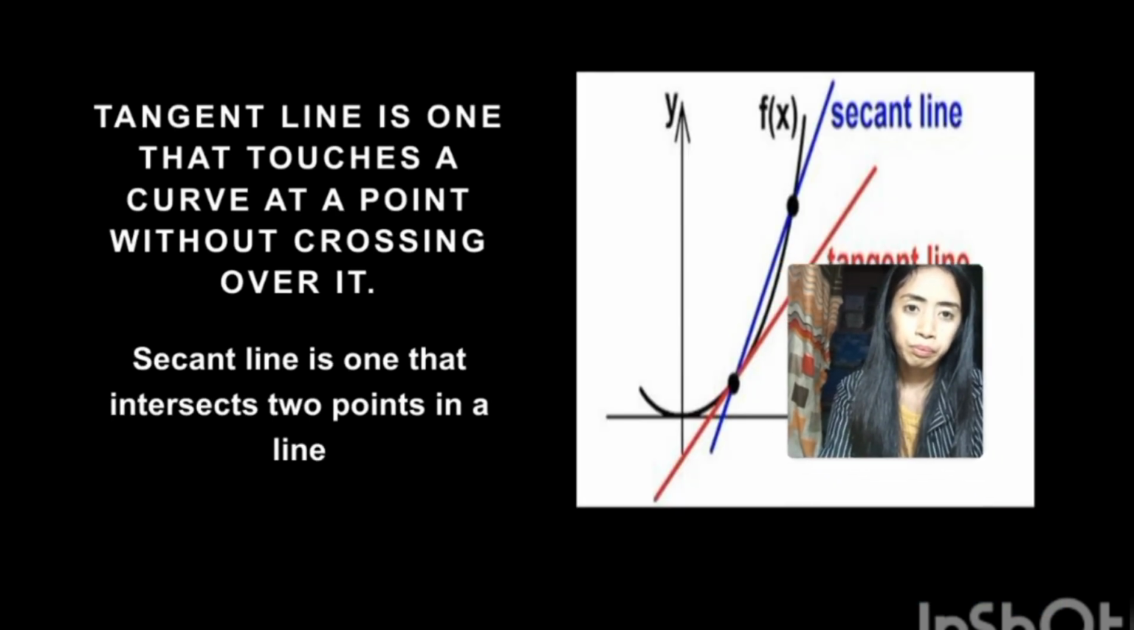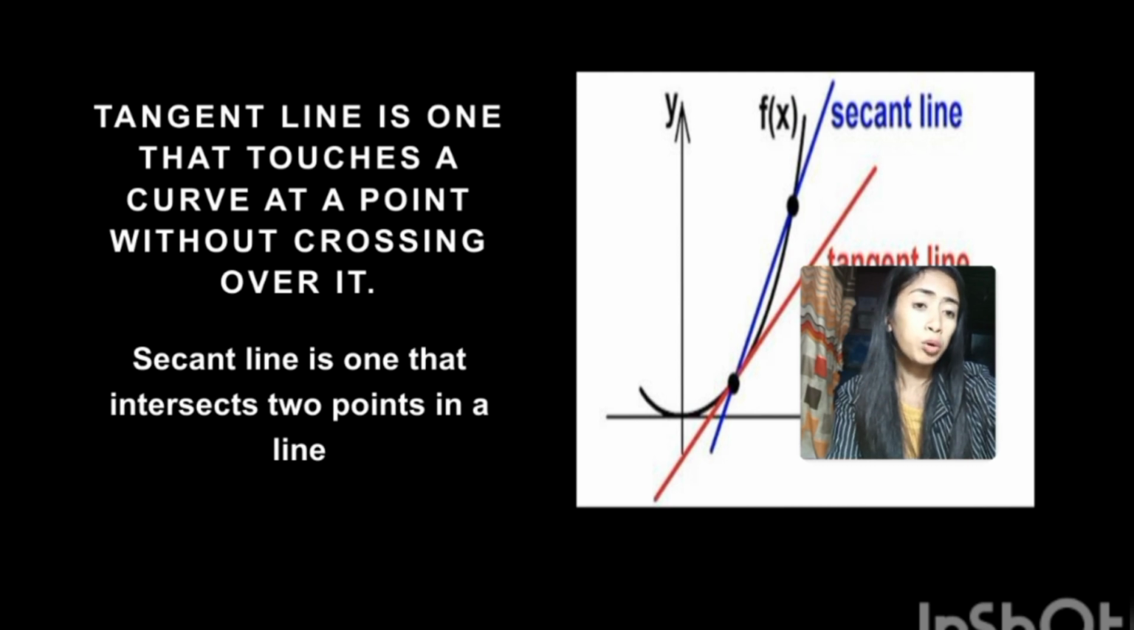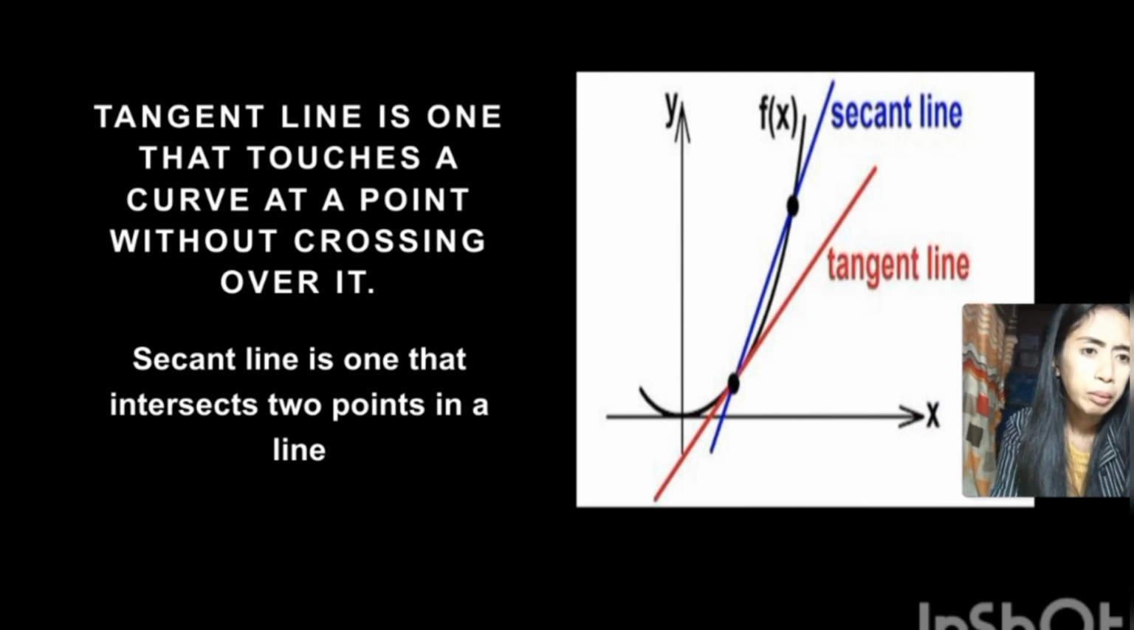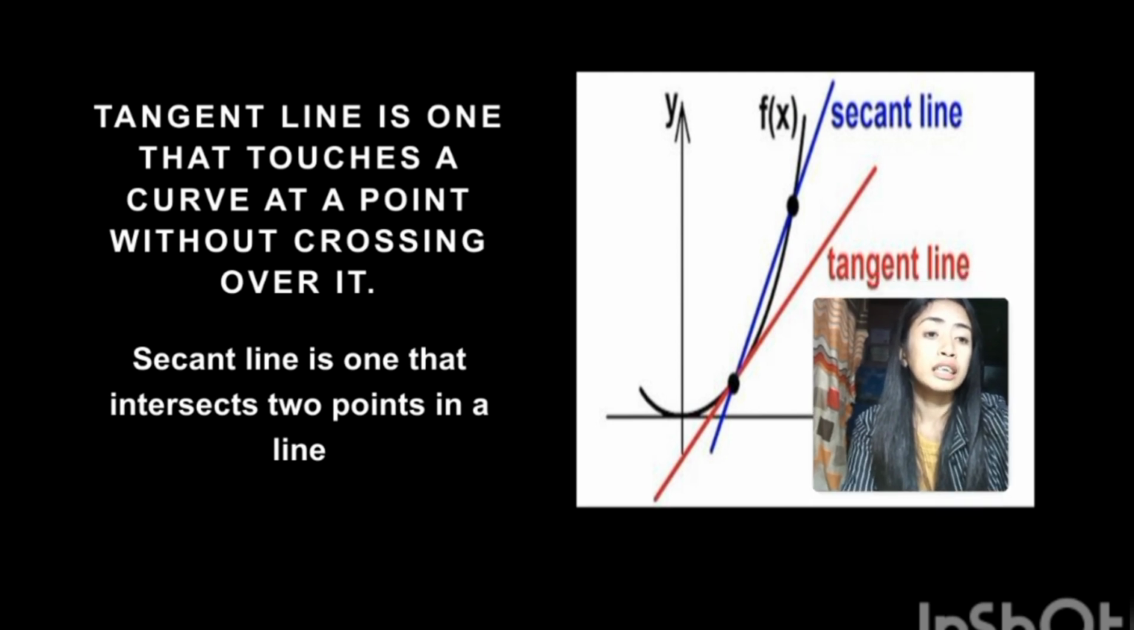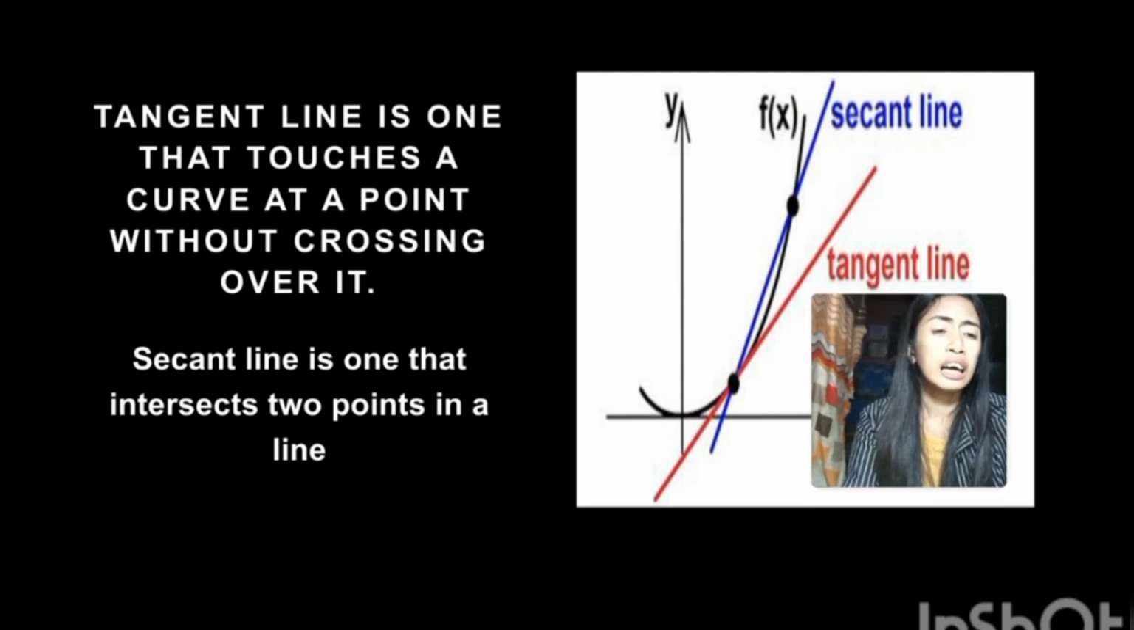Now, the tangent line. The red line in the picture is a tangent line, and the second line passes through two points on the curve. A tangent line is one that touches a curve at a point without crossing over it. So the red one is a tangent line.